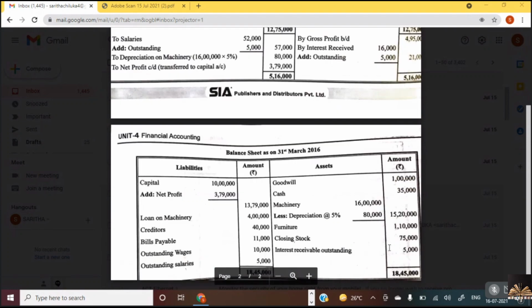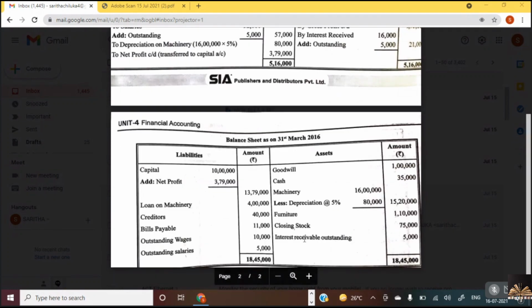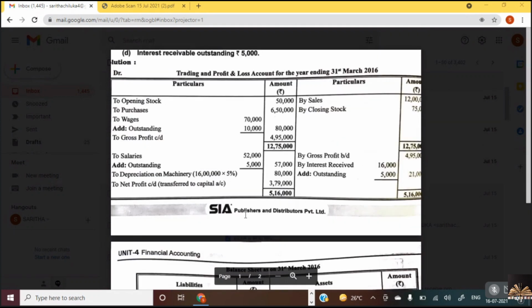If you are given furniture, you have to calculate for furniture; machinery, for machinery; building, for building. Calculate and put it in the outer column. So you have learned closing stock, outstanding expenses, outstanding income, and depreciation. So these were the adjustments.